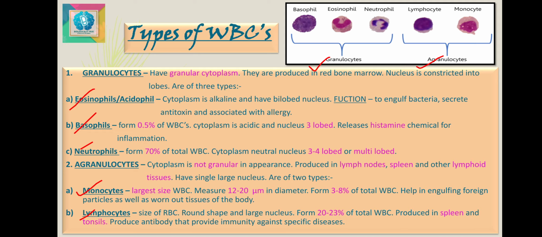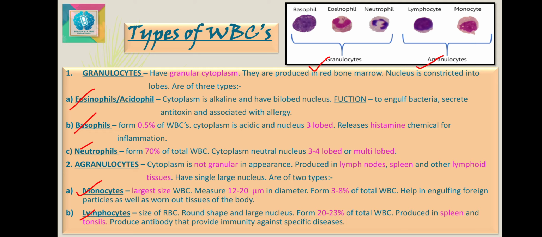The first is your monocytes, which are also termed as phagocytes. They are large-sized WBCs measuring about 12 to 20 μm diameter. They form 3 to 8% of the total leukocytes. A monocyte is a large amoeboid cell having a large kidney-shaped nucleus produced in the bone marrow, as shown in the picture also. These monocytes help in engulfing foreign particles as well as worn out tissues of the body.